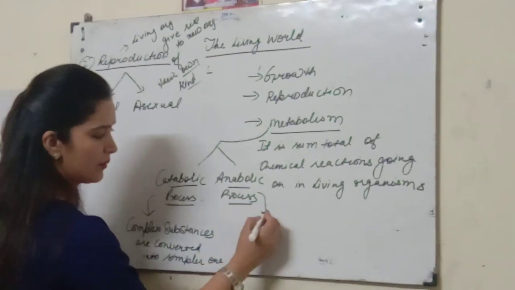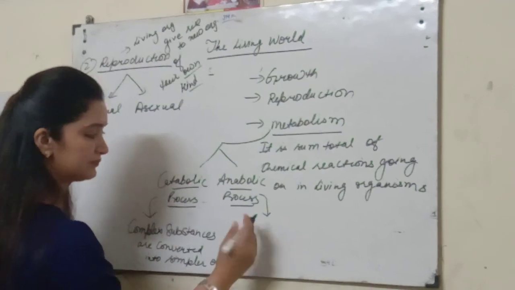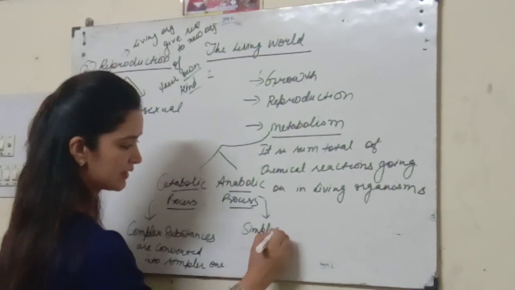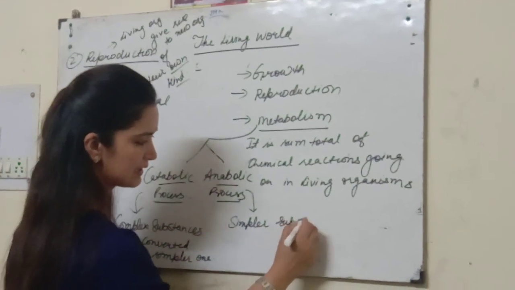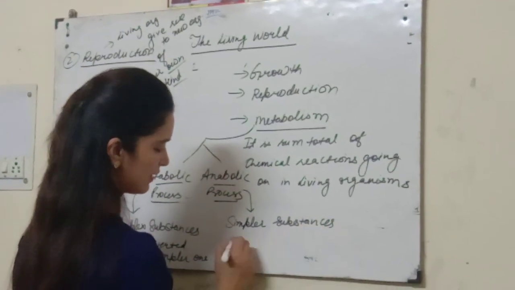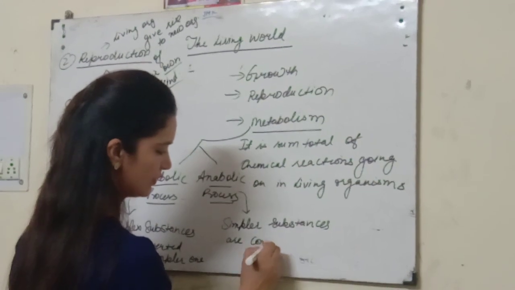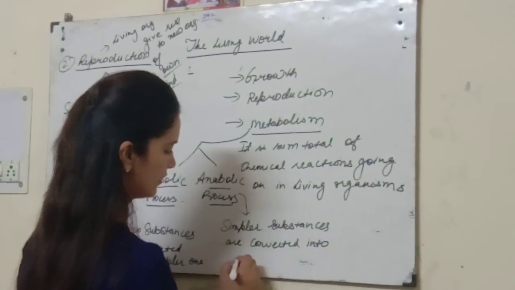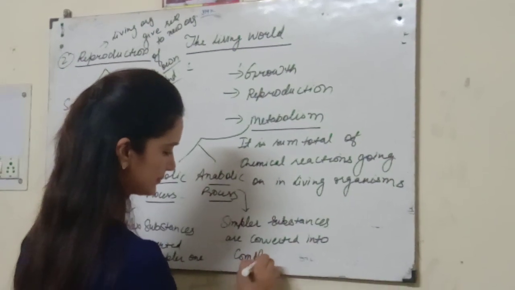If we talk about the anabolic process, in this process, simpler substances are converted into complex substances.